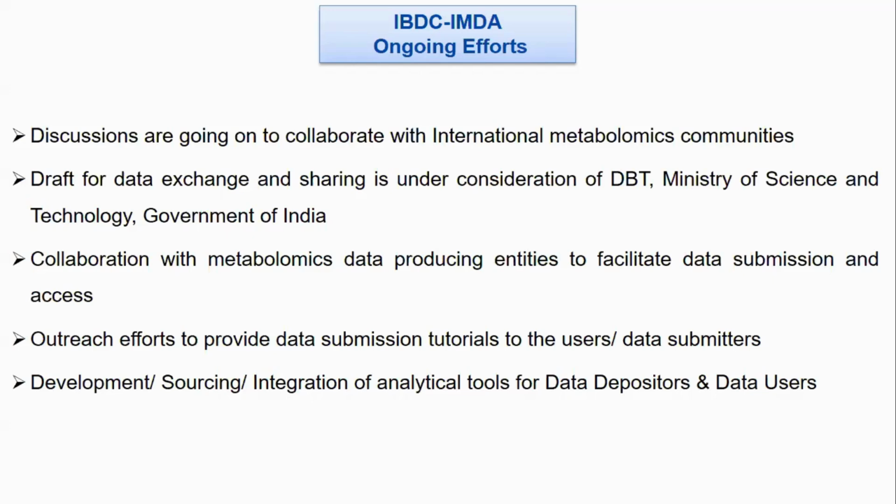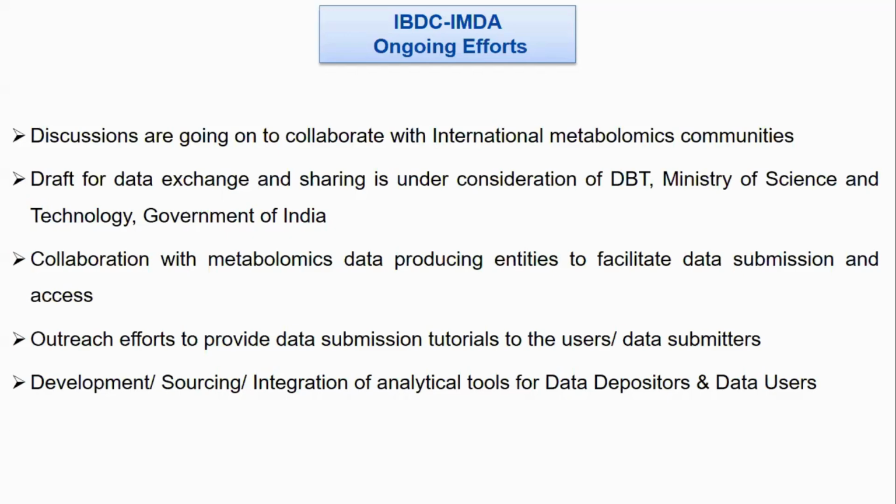A draft for data exchange and sharing is under consideration of DBT. Data exchange and sharing is very important in any data center. So the policy, or you can say the draft, related to how to share the data, what the levels of data exchange are, and what points we need to look at in terms of data sharing, is under consideration of DBT, Ministry of Science and Technology. Hopefully this will come very soon and be implemented in the IBDC center.